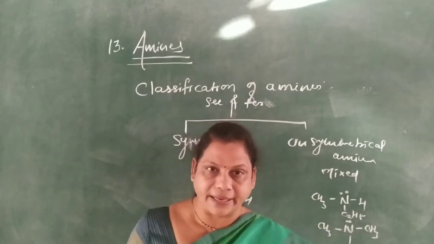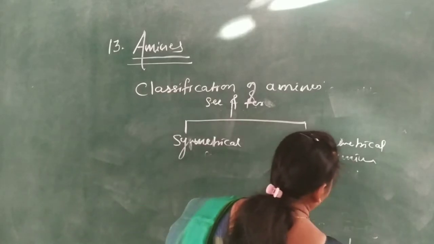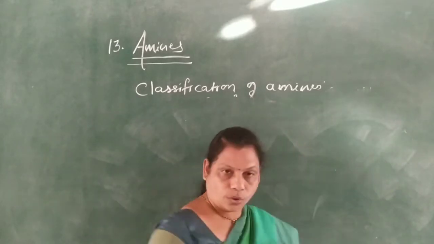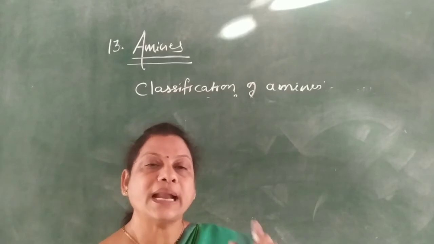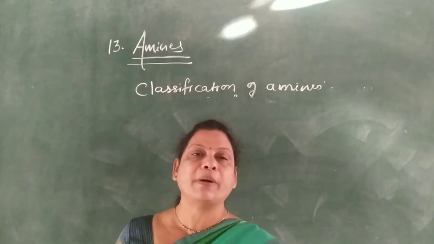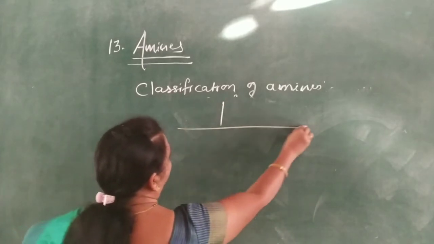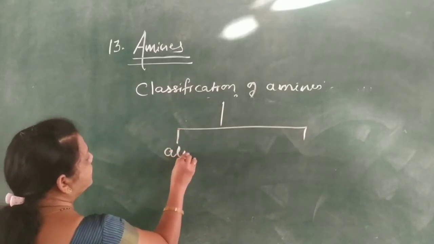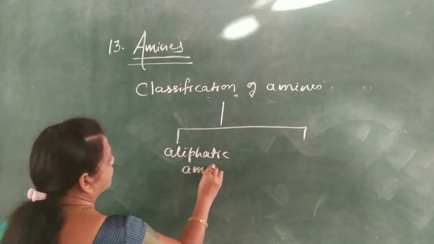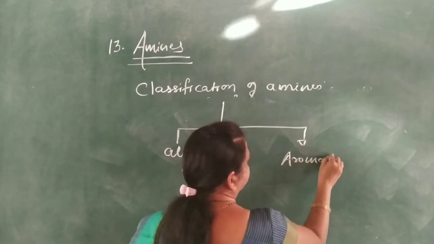Next, classification of amines on the basis of the alkyl or aryl group which is bonded to the nitrogen atom or present in the amines. They are classified into two categories: first one, aliphatic amines, and second one, aromatic amines.